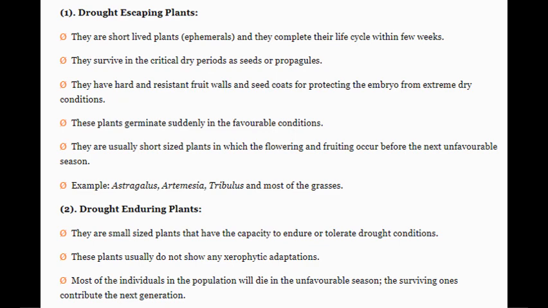Then the second type, drought enduring plants. They are small sized plants that have the capacity to endure or tolerate the drought condition. As they have the small size, they can resist the drought condition or tolerate or endure the drought condition. These plants usually do not show any xerophytic adaptation. Most of the individuals in the population will die in the unfavorable season. The surviving ones contribute to the next generation.